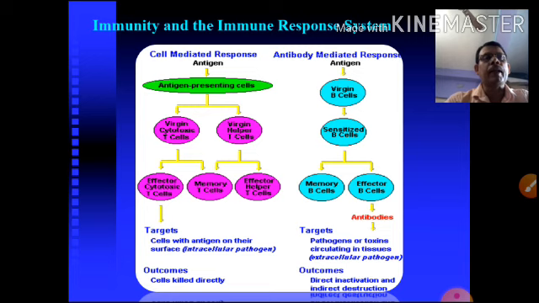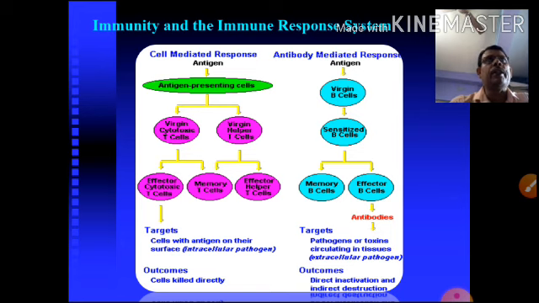So in that case, the same type of memory cell will be generated when some antigen is introduced into the body. If the memory cell is developed, that memory cell can fight against the invading antigens.